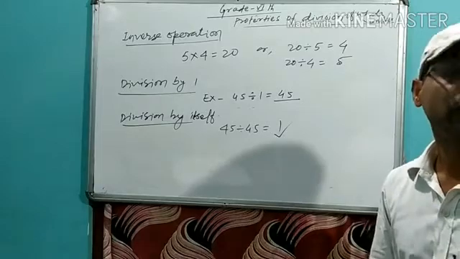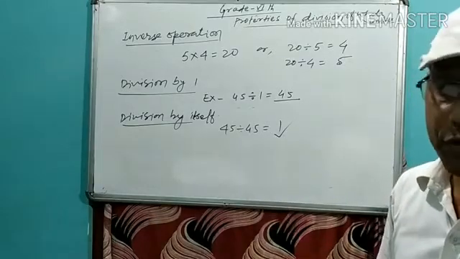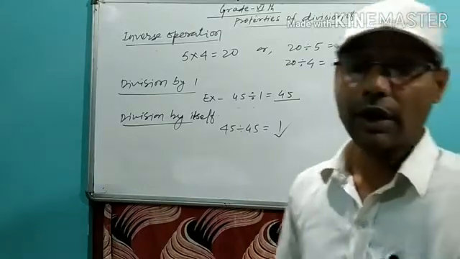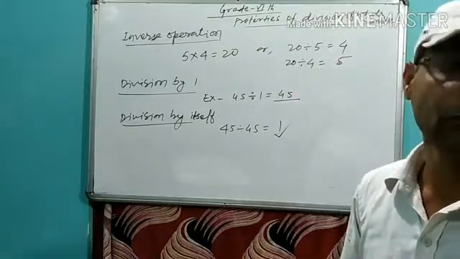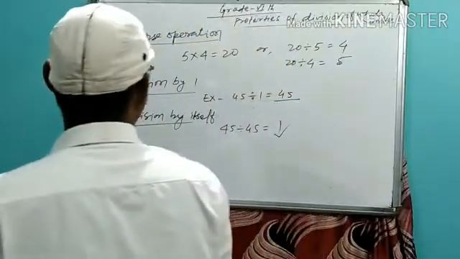Later, division of 0. 0 divided by any non-zero whole number gives 0.